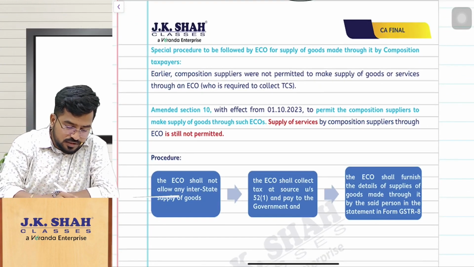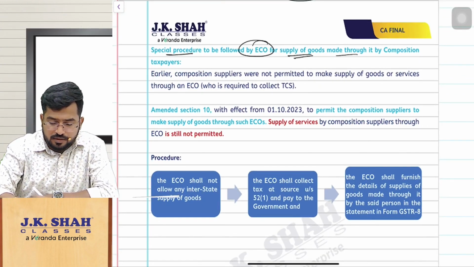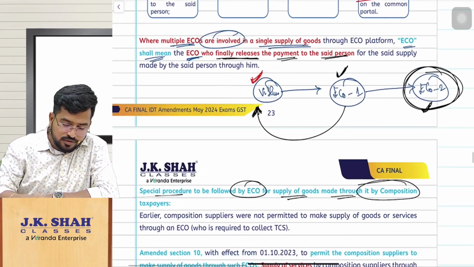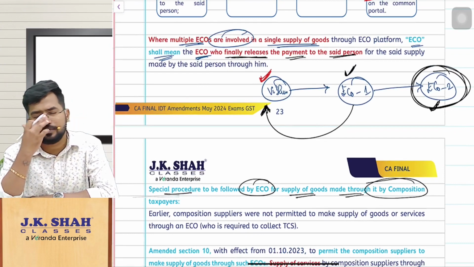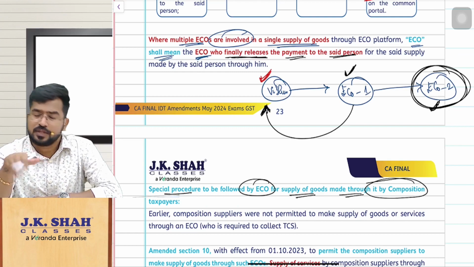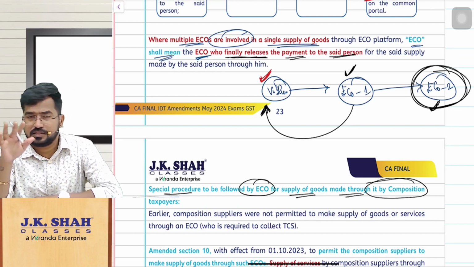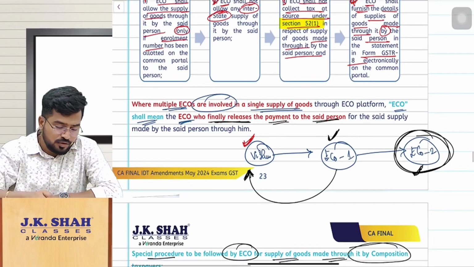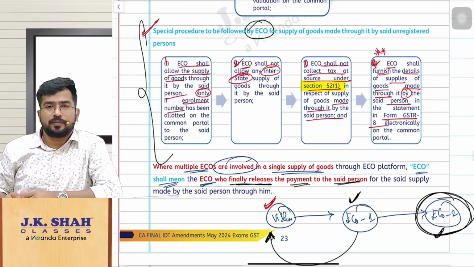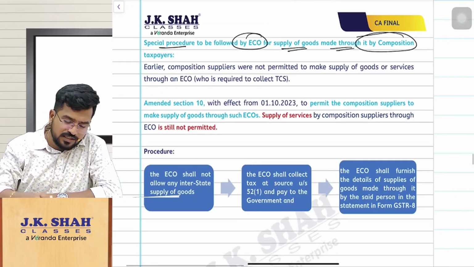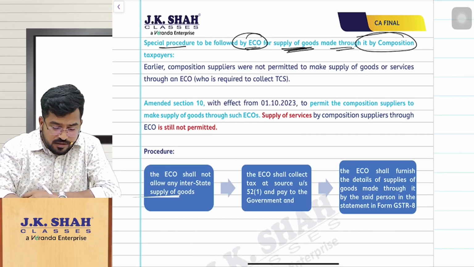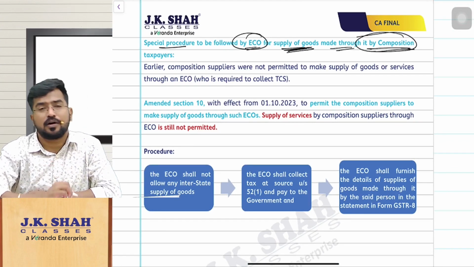And the special procedure is to be followed by the e-commerce operator. So in case multiple e-commerce operators are involved in any transaction, who is the e-commerce operator for this supplier? Whoever is releasing payment to that said person is called the e-commerce operator. That fellow has to follow this particular procedure. Now there is another special procedure for the e-commerce operator for the people supplying the goods through it who are opting for the composition scheme.